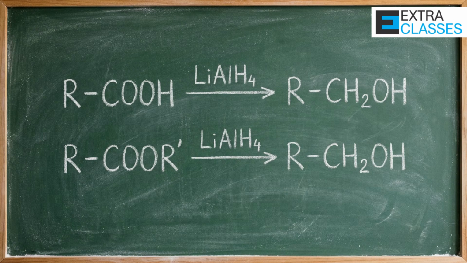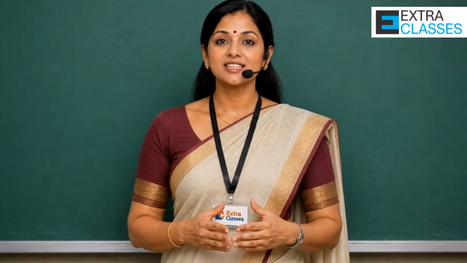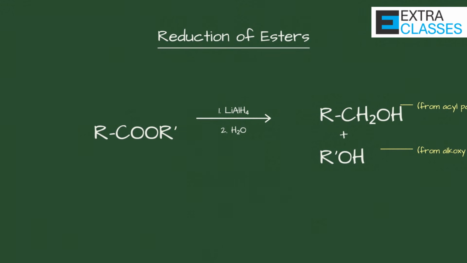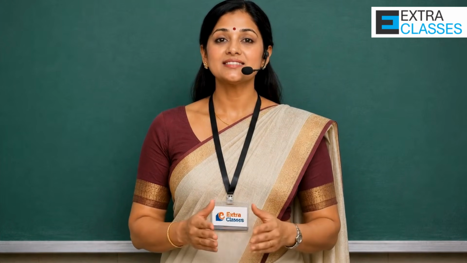Carboxylic acids and esters can also be reduced to alcohols using strong reducing agents like LiAlH4. Carboxylic acids give primary alcohols. Esters give two alcohol molecules, one from the acyl part and one from the alkoxy part. NEET sometimes tests this transformation in multi-step questions.